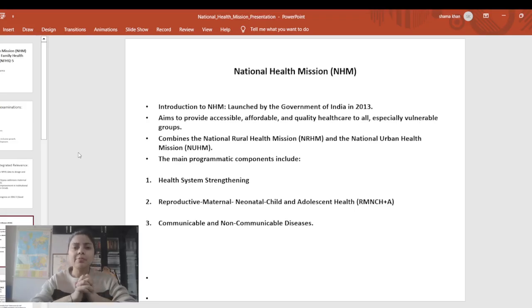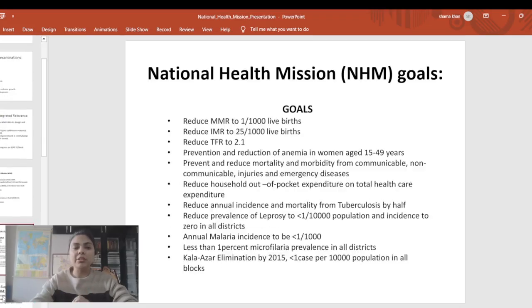Talking about National Health Mission, the scheme was launched by the government in the year 2013 with the aim to provide accessible, affordable and quality healthcare to all, especially to vulnerable groups. It has combined the National Rural Health Mission and National Urban Health Mission. Under this mission, there are three main components. The first is health system strengthening. The second is reproductive, maternal, neonatal, child and adolescent health, and the third is communicable and non-communicable diseases.